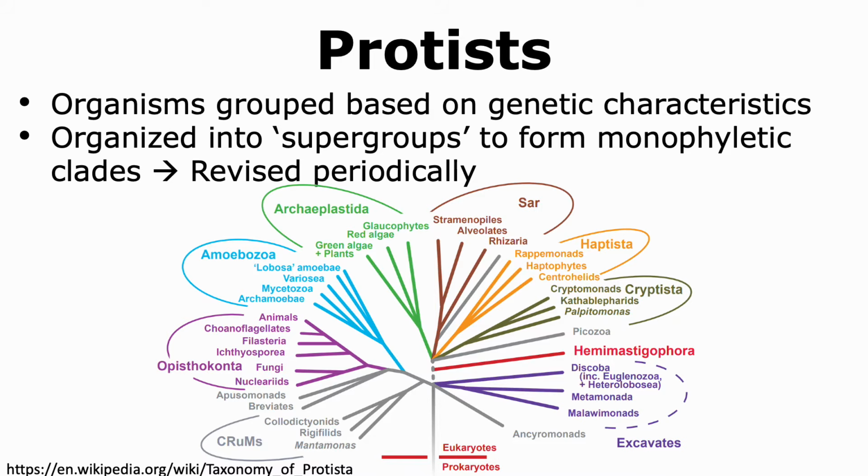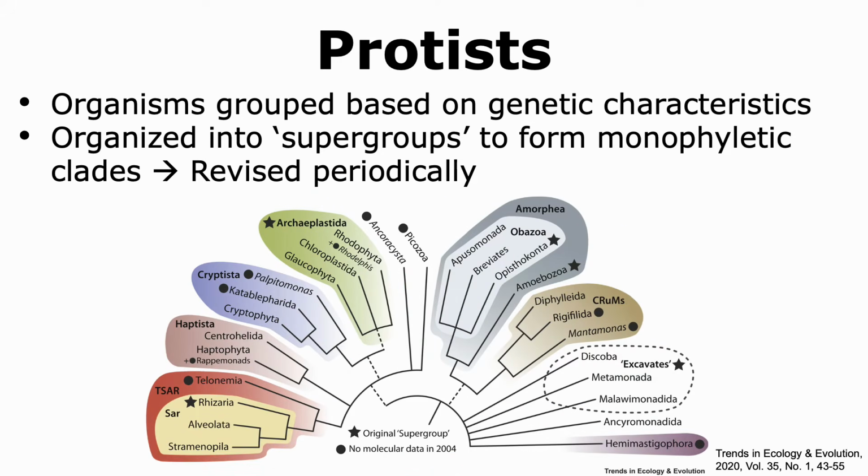Since there is a continuous generation of genetic information, these supergroups and other groups that come within it are revised periodically. For example, this is the phylogenetic tree that was proposed in the early 2000s. In 2020, the tree was revised, and this is what was proposed. In this talk, we are going to learn about some of these supergroups, which includes the Excavates, the SAR supergroup, the Archaeplastida group, as well as the Amorphea group.